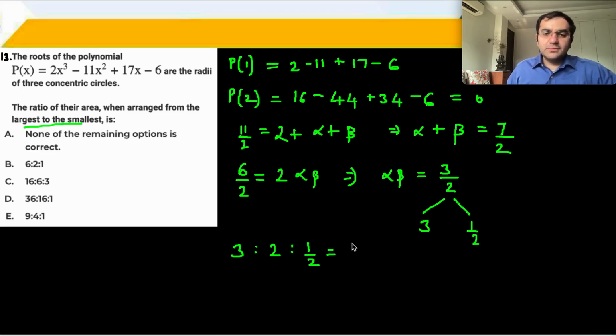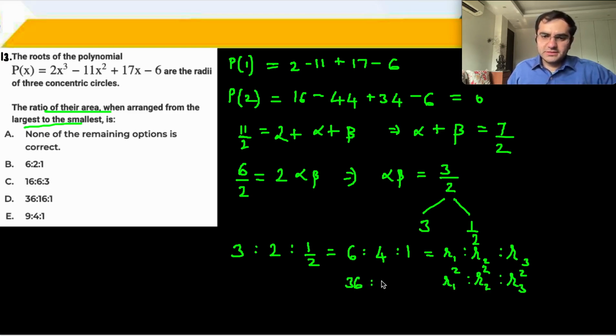ठीक है. तो आपका रेशियो बन गया 6:4:1. ये आपका रेशियो ऑफ रेडियाई आ गया, R1 R2 R3. It says ratio of their areas. Ratio of areas will be pi r square. तो r1 square चाहिए, r2 square and r3 square.